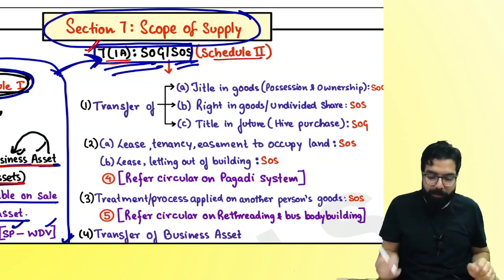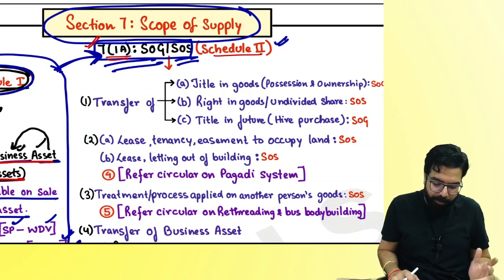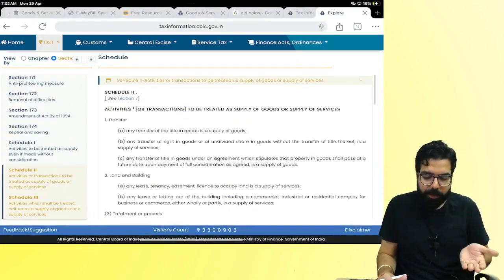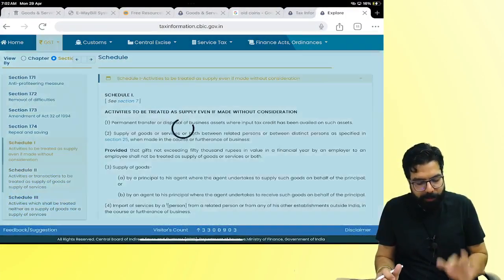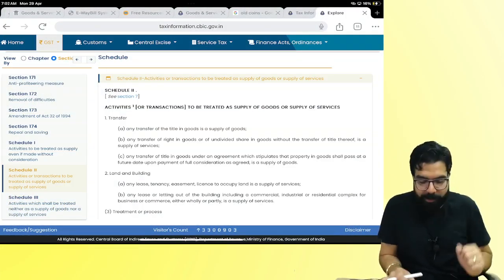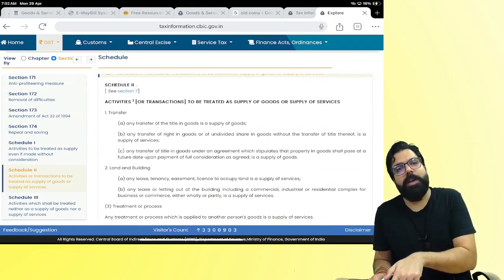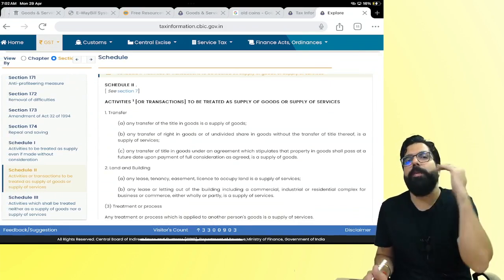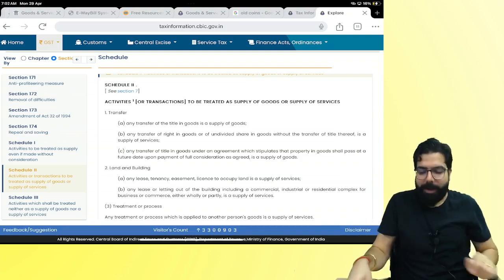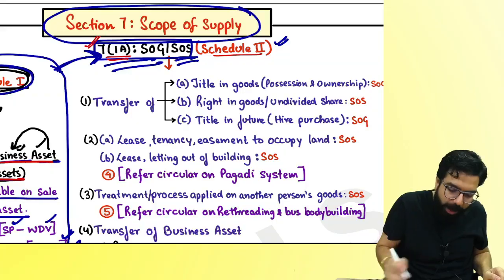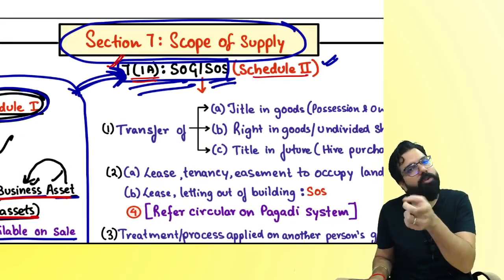Now, when we go to Schedule 2, if I show you Schedule 2 in our GST Act, after Schedule 1 comes Schedule 2, and Schedule 2 says which activities have to be treated as supply of goods or supply of service. So whenever an activity falls under supply under section 7(1), you have to see in section 7(1)(a) whether it is supply of goods or supply of service.